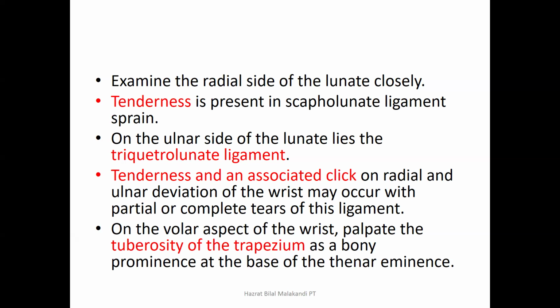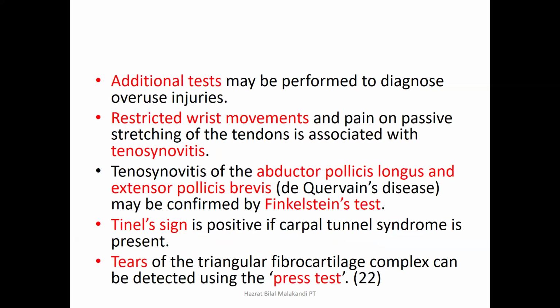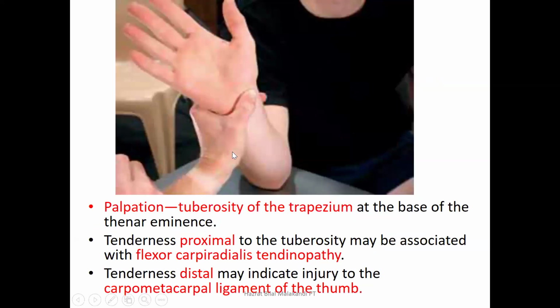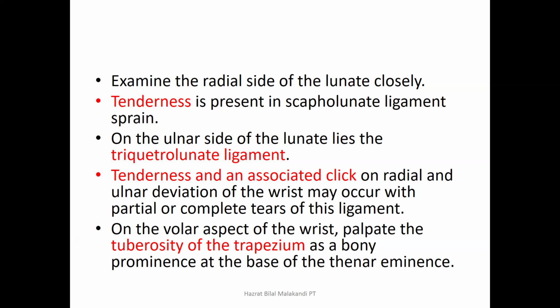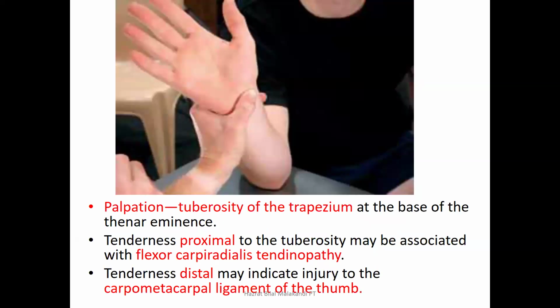And if there is pain in the palmar aspect of the wrist, then palpate the tuberosity of the trapezium. How do we palpate it? Just at the bottom of the base of the thenar eminence. This is the thenar muscle and this is the bottom, or the base, of the thenar muscle. This is the area where we can palpate the tuberosity of the trapezium. If pain is present there, again that may indicate that there is some tendinopathy present there.